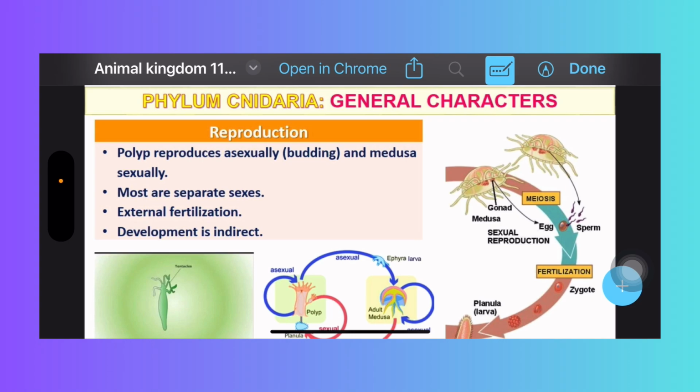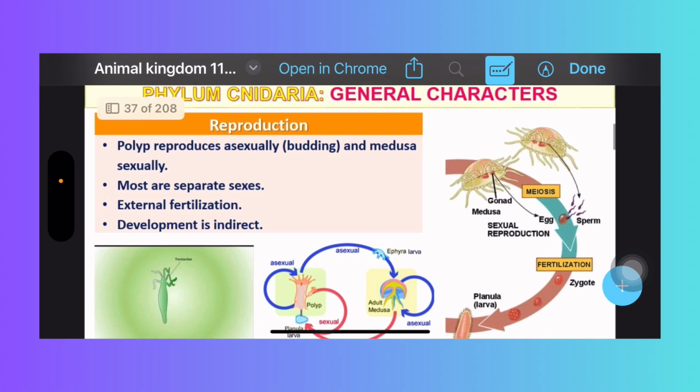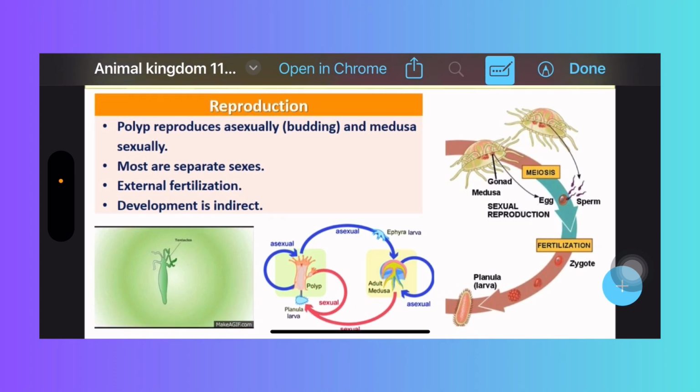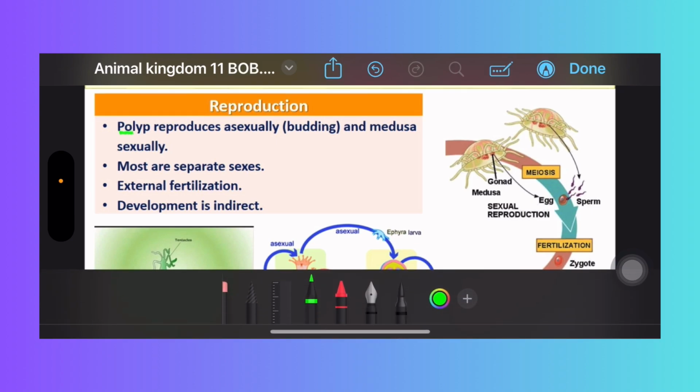And here is the reproduction. Two forms of individuals are there. These exhibit alternation of generation. The polyp form and the medusa form are there. Here a code is PAM, you should remember PAM.